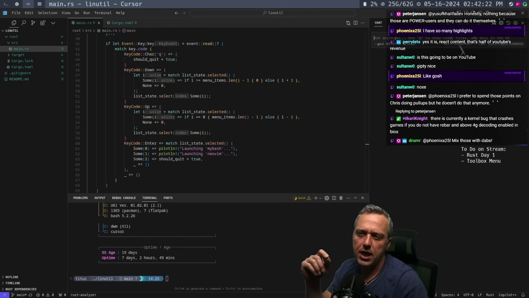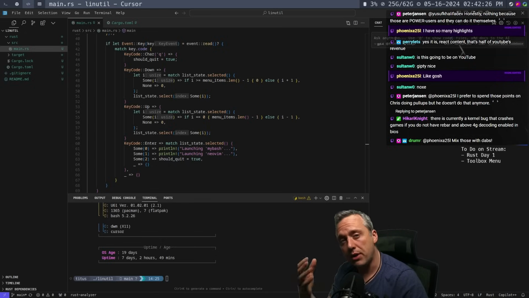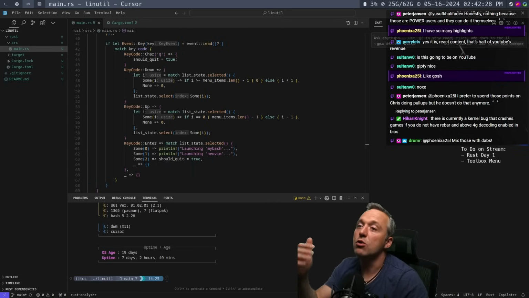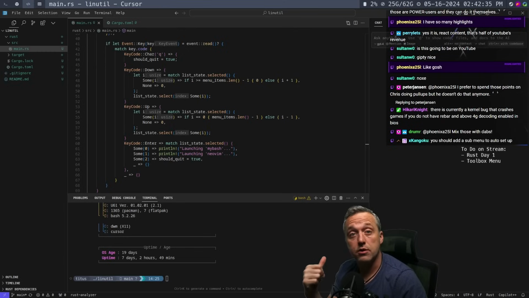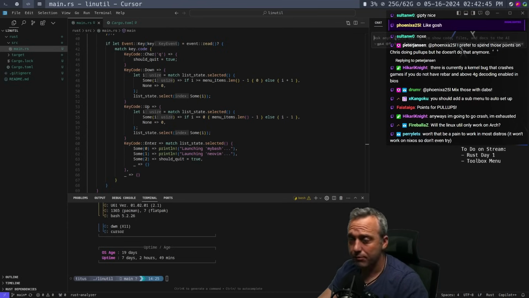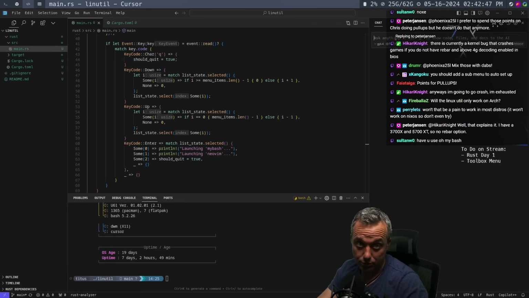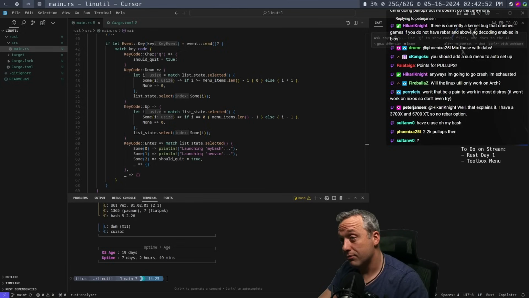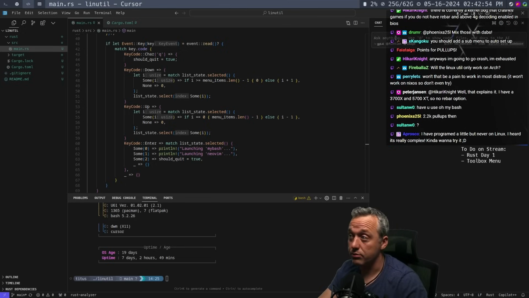But it's not, hey, let's just dump everything at it at once. It's hey, can we get a basic menu? Okay, we got a basic menu. Now that we have the basic menu, let's see what we can do. Let's set up our Rust program to launch a bash script. Does that work? Okay, good. Then we go from there. So it's not like an overnight kind of thing. Don't be expecting the Linux toolbox to just pop up next week and be ready. It really won't. It really won't. But maybe in the future, we'll see.